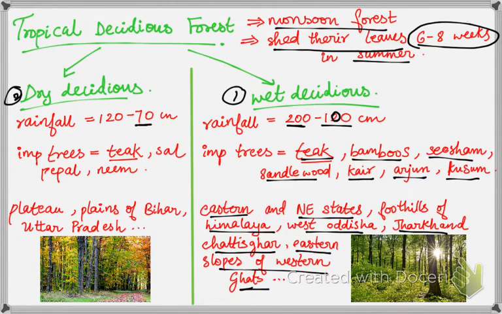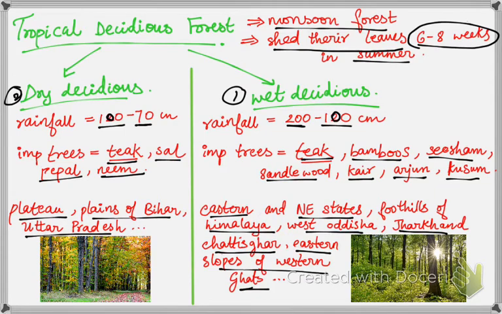Now in dry deciduous forests, they receive rainfall between 70 cm and 100 cm. They are found in the plateaus and plains of Bihar and Uttar Pradesh. Important trees here are teak, sal, peepal, and neem.